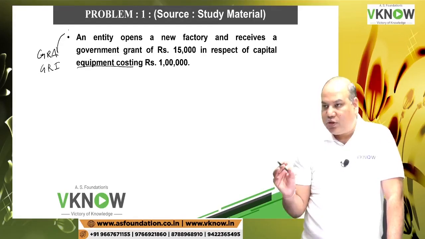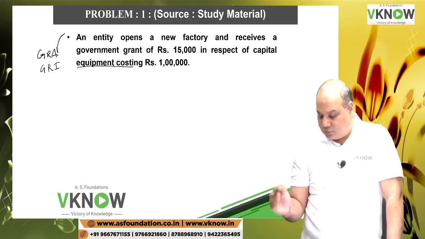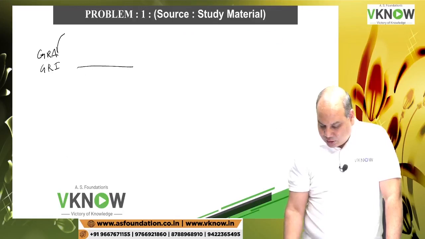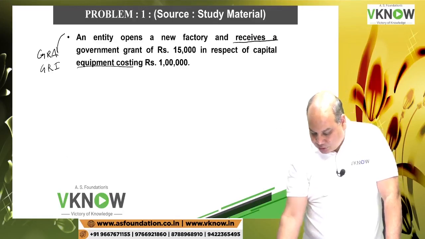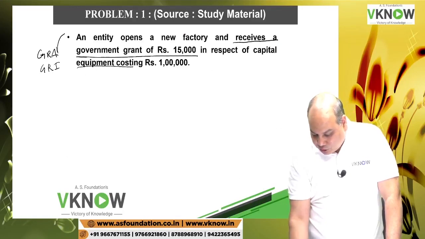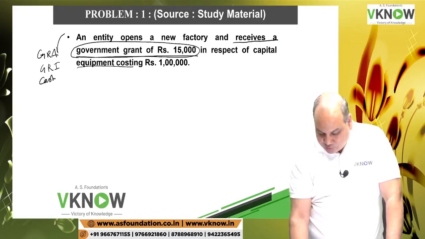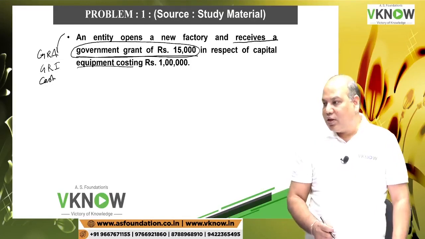Then we have to see, is it a cash grant or a non-cash grant? Cash grant. Read and answer properly. It receives a government grant of rupees 15,000, so this is a cash grant.